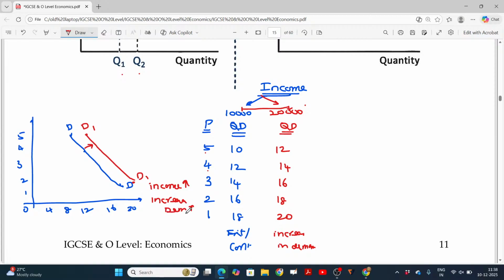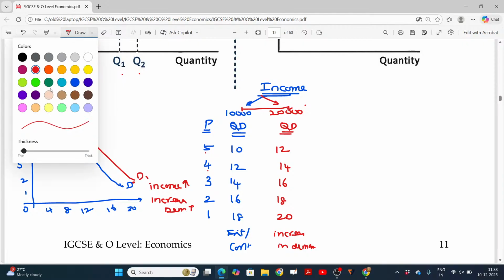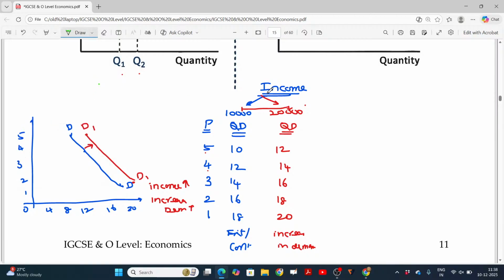So not because of the price, but because of the income change, the quantity demanded is increasing, then it is called increase in demand. Suppose you lost your job, you have to manage your entire thing with the 3,000 rupees stipend you will be getting from your family.